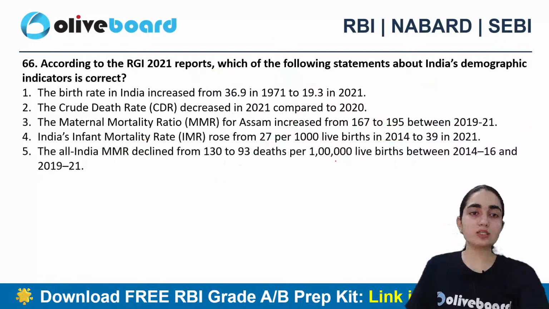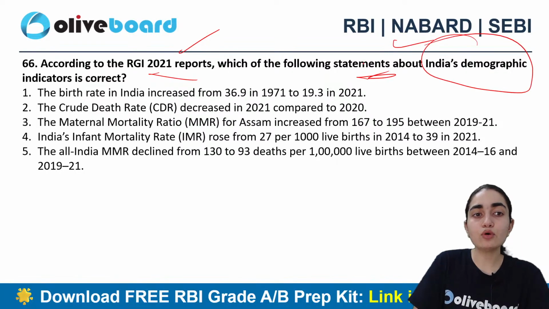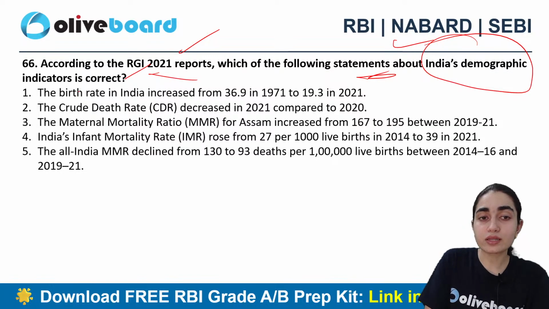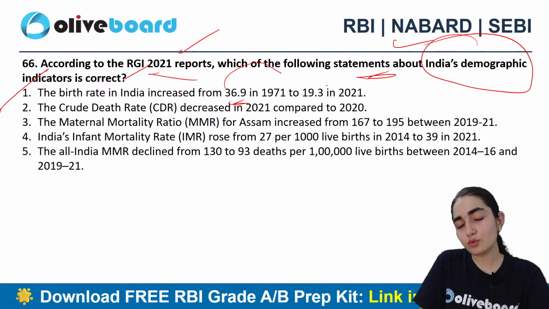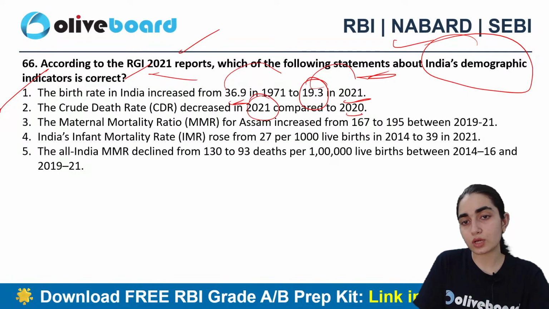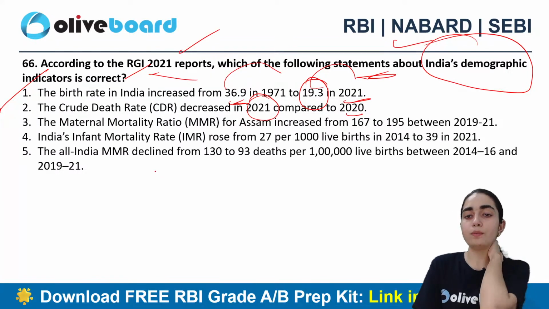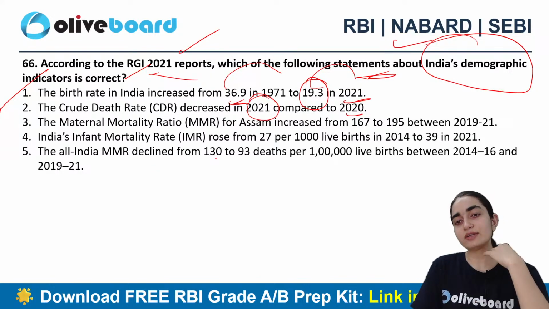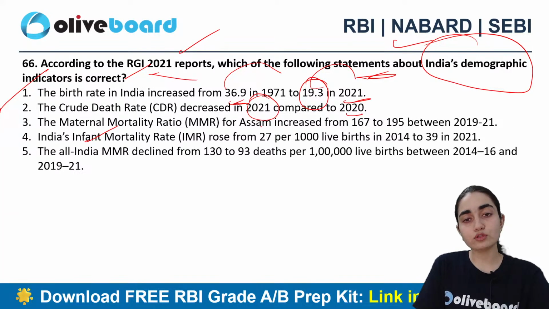Next question says, according to the RGI 2021 report, which of the following statements about India's demographic indicators is correct? The birth rate in India decreased from 36.9 in 1997 to 19.13 in 2021. The crude death rate has decreased in 2021 compared to 2020. Maternal mortality rate for Assam increased from 167 to 195 between 19 and 21. Infant mortality rate rose from 27 to 39 in 2021.